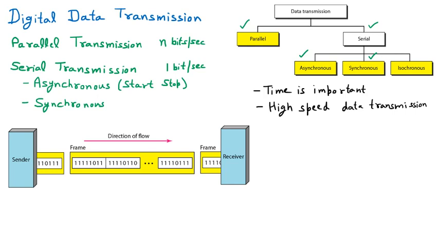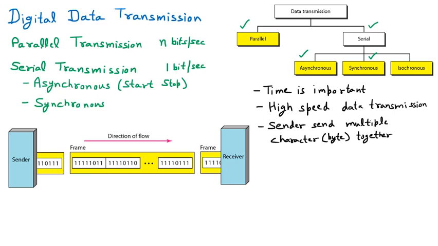Now, the thing is that here the sender sends multiple characters. Well, you know that one character signifies one byte, so multiple characters means multiple bytes are sent together.